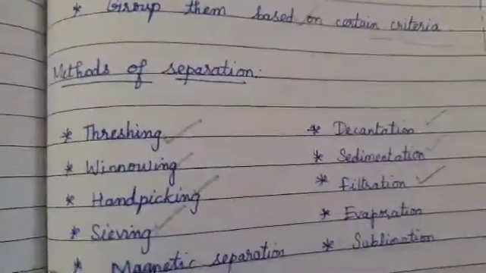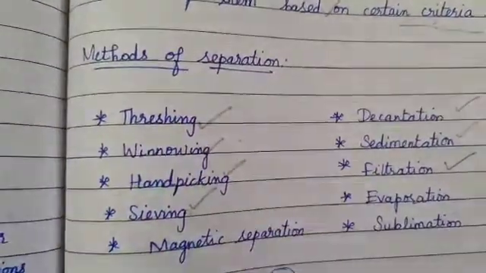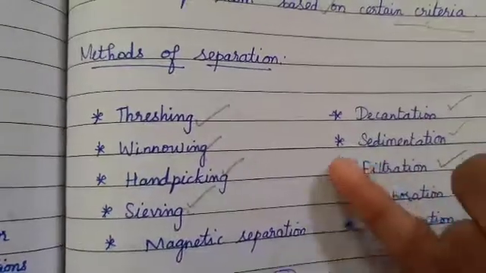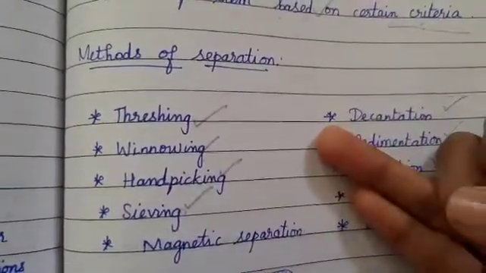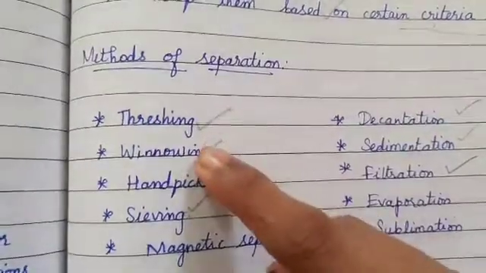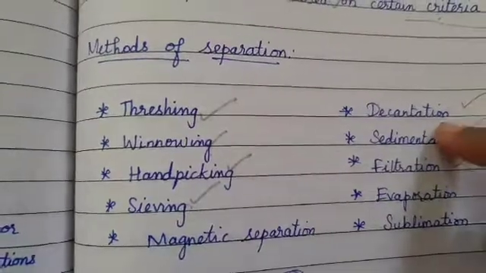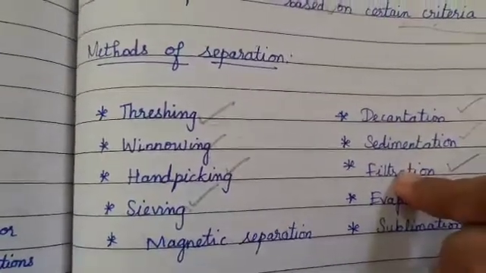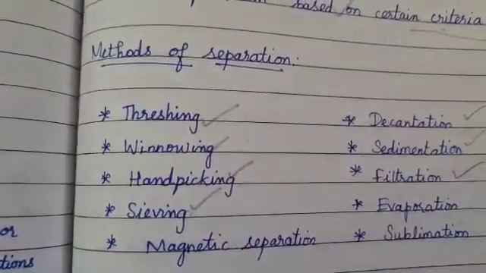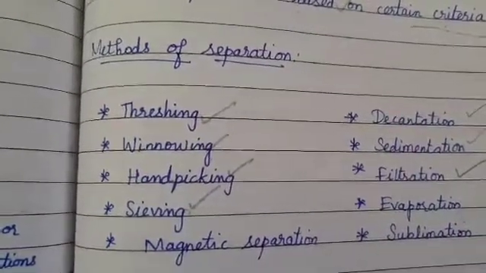Then we saw the methods to separate substances when they are in the form of an impurity or when there is a mixture, right? We discussed threshing, winnowing, handpicking, sieving, decantation, sedimentation and filtration. In today's class we are going to see the remaining methods of separation.